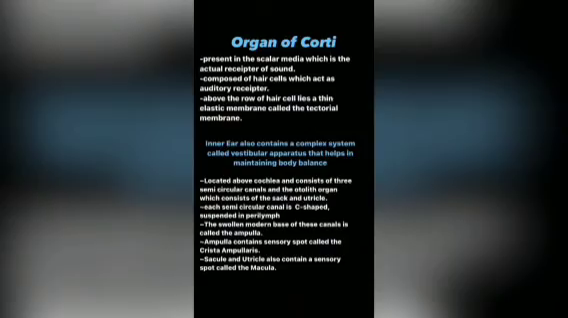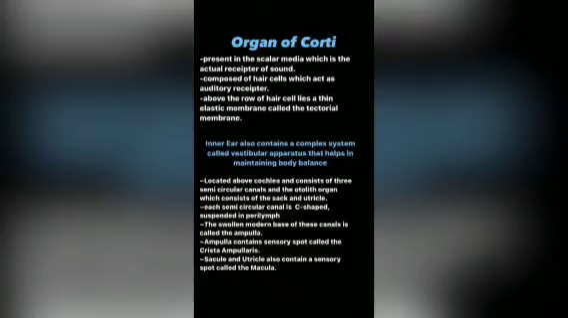The organ of Corti is an organ of the inner ear located within the cochlea. It is present in the scala media and is the actual receptor of sound. It is composed of hair cells which act as auditory receptors. Above the row of hair cells lies a thin elastic membrane called the tectorial membrane.